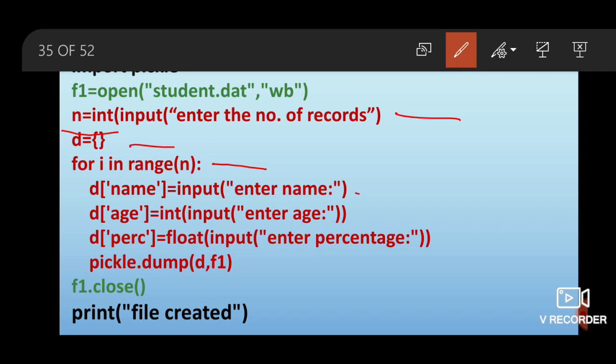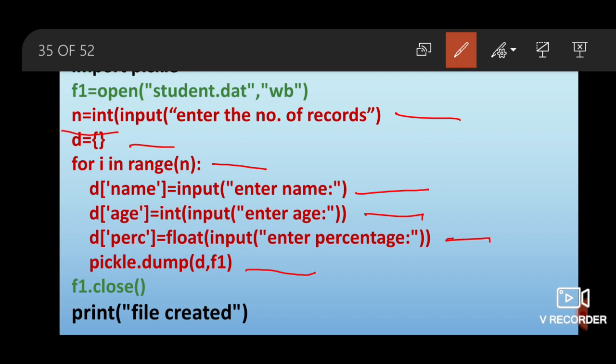So, see I am taking input of name, then age, then percentage. Okay, and I am directly storing these values in the corresponding keys. So, these 3 key value pairs will get added in the dictionary D, and then I am writing this dictionary object D in the file associated with file handle f1.